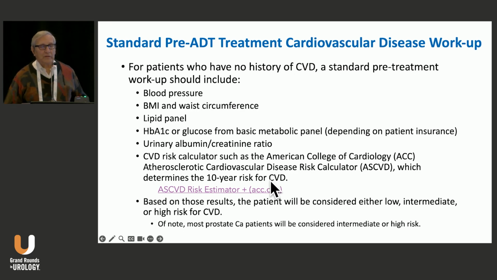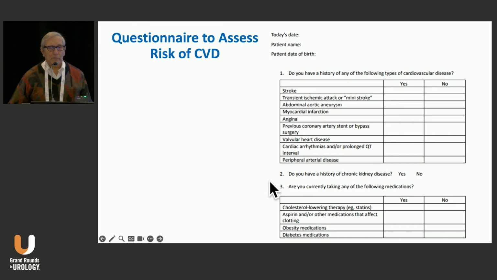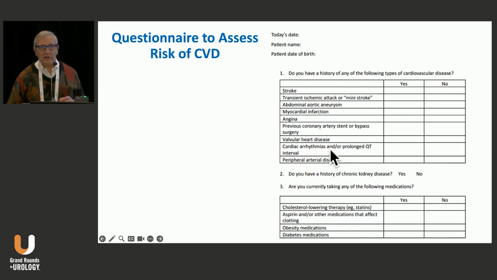Now, ultimately, the ability to get information must be acquired from the patient too. So the patient should be asked if they have a family history of any of these disorders, do they have a history of chronic kidney disease, and ultimately are they being treated for blood pressure, lipids, and/or diabetes. So this is a simple questionnaire. It can be done in your office that, again, you don't need to pay a lot of attention to.